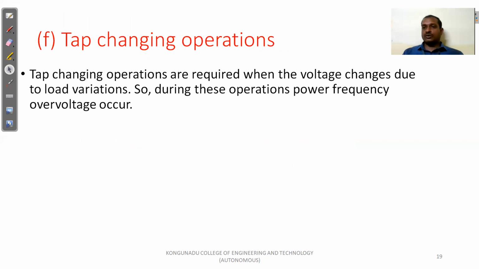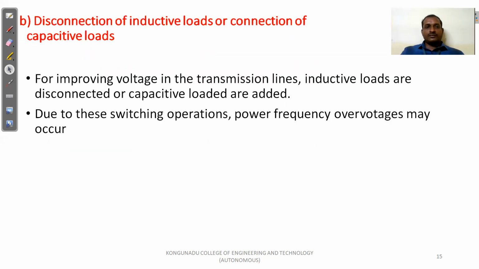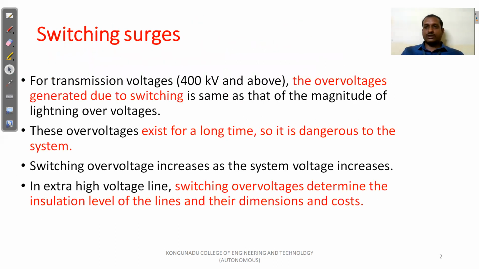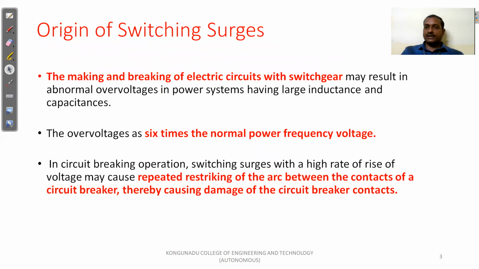So finally, I'm going to conclude this session with the help of a recall. We discussed two types of over voltages: one is switching over voltages, another one is power frequency over voltage. For switching over voltages, the origin is the making and breaking of electric circuits with the switches. This is the major reason for switching surges. This can be 6 times the normal power frequency voltage, so it is dangerous to the system. We need to control these switching surges.